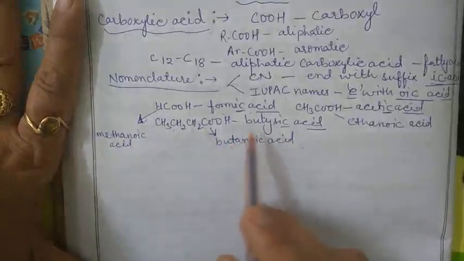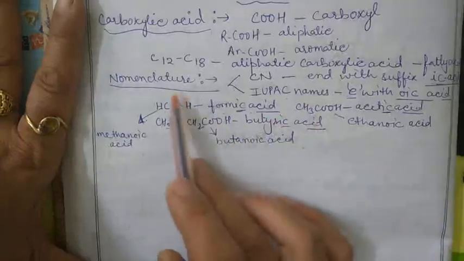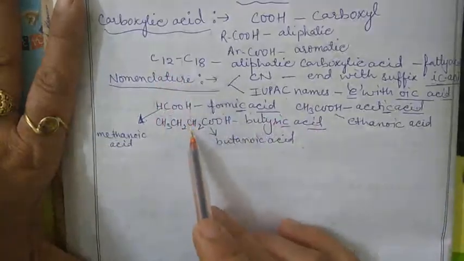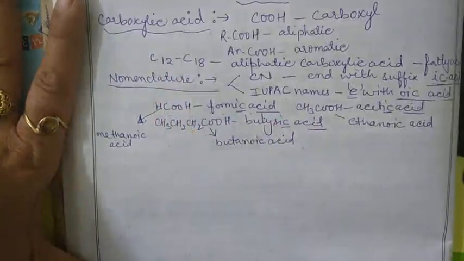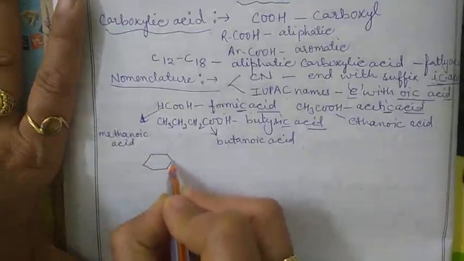So this is the way we name carboxylic acids.